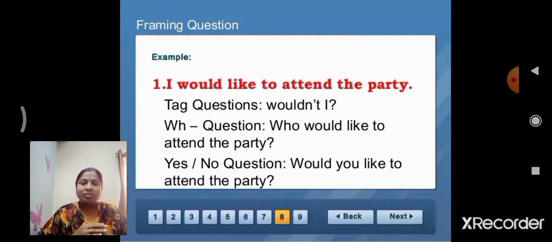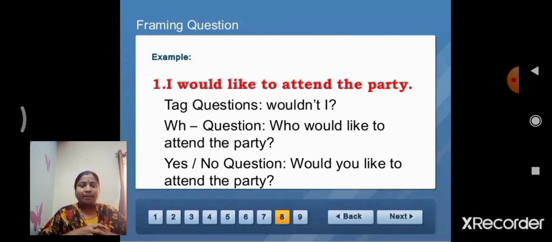Next, WH question. How do we make WH questions? Here, I is the person. I already told you that when a person is in the statement, we can use the WH phrase who. Who would like to attend the party? That is the WH question.